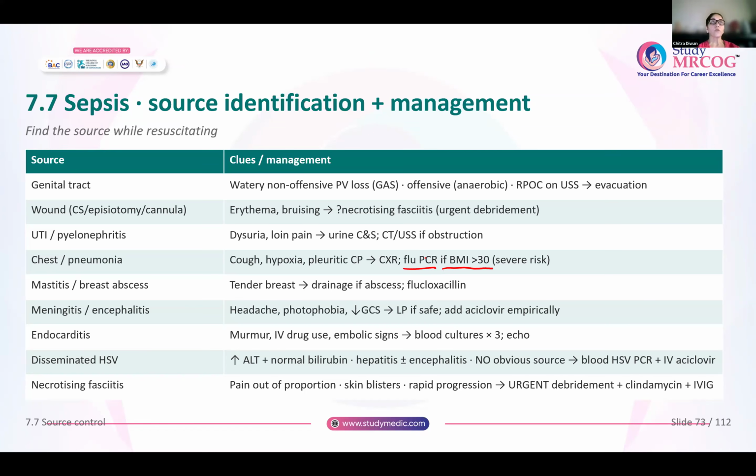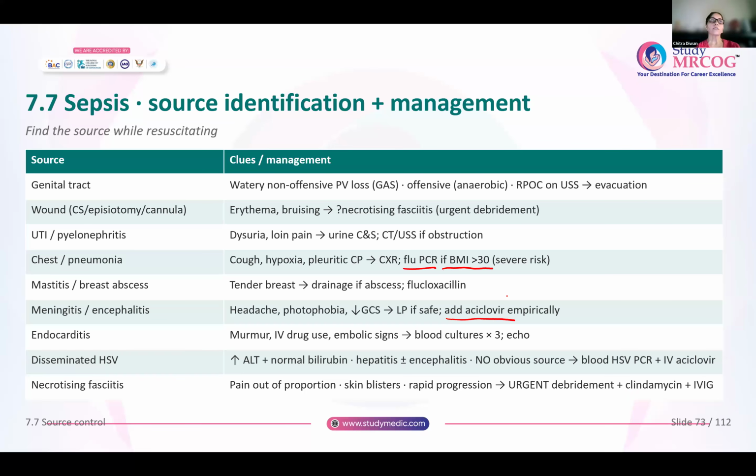If there is meningitis or encephalitis, the patient will present with headache, photophobia, GCS will be low. That means mentation will be altered. If possible, if it is safe, you will do a lumbar puncture to do a culture and to know what is the organism that is involved. And empirically, you can add acyclovir because if it is viral, then you will not get anything on a culture.